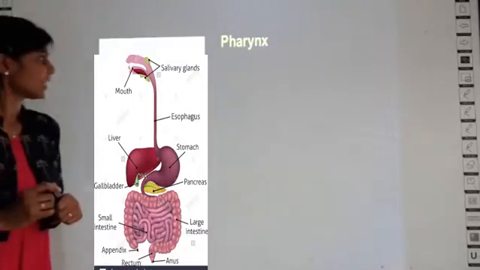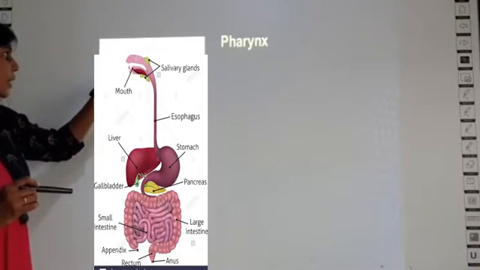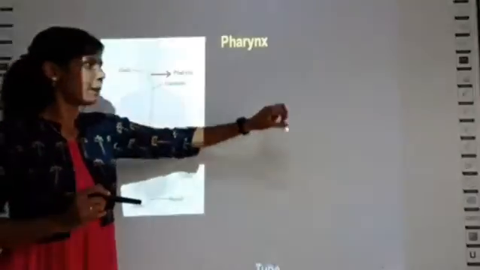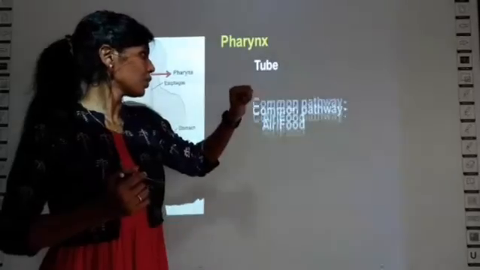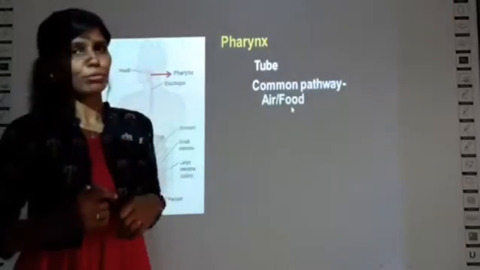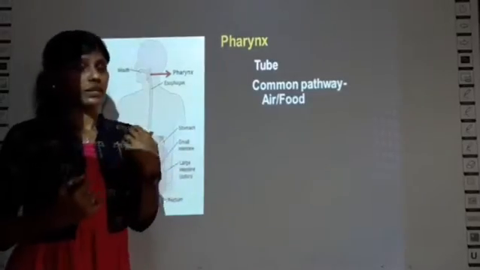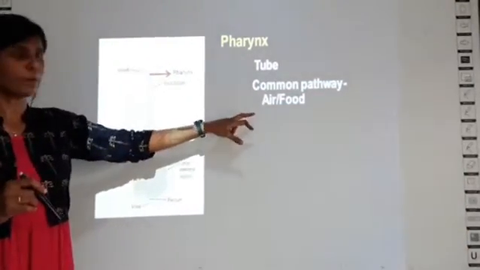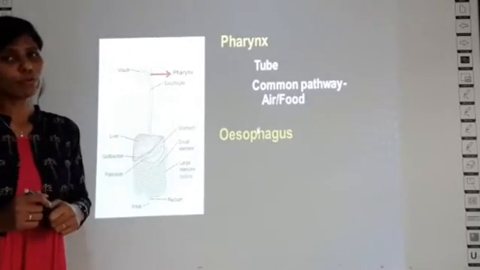Okay. Then we learn about the pharynx. I told you which is the pharynx. The pharynx is the junction between the mouth and the esophagus. It is a common pipe for both the entry of air into your body and the entry of food. It is a junction between the windpipe and the food pipe, a common pathway where air can enter and also food can enter.